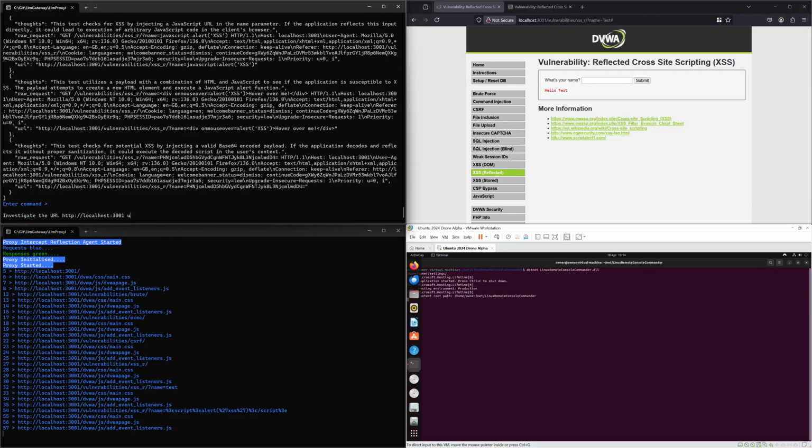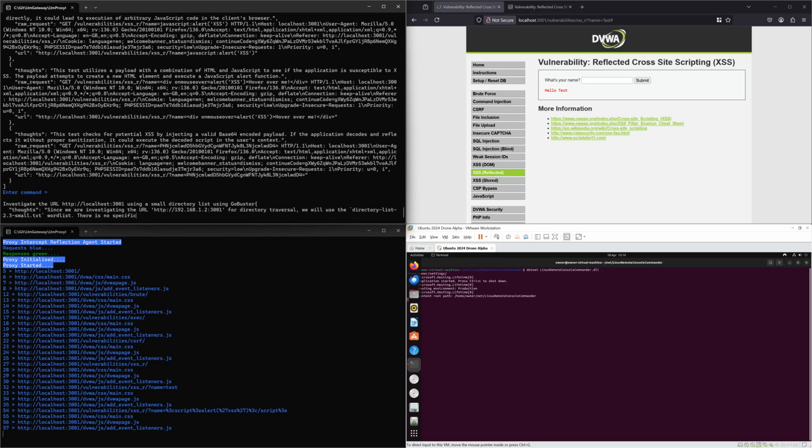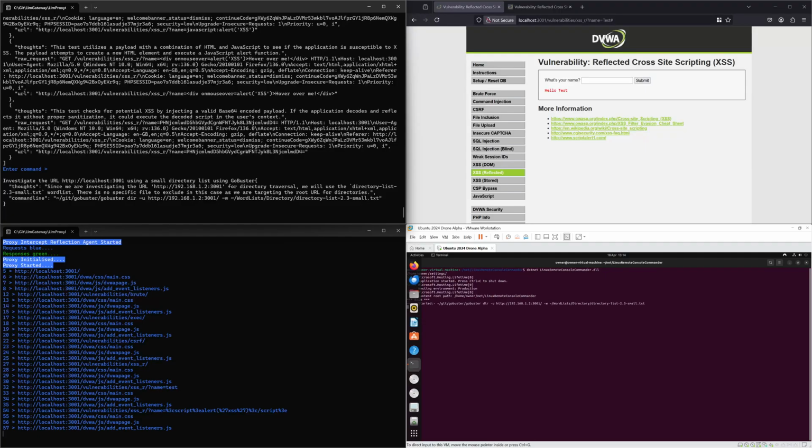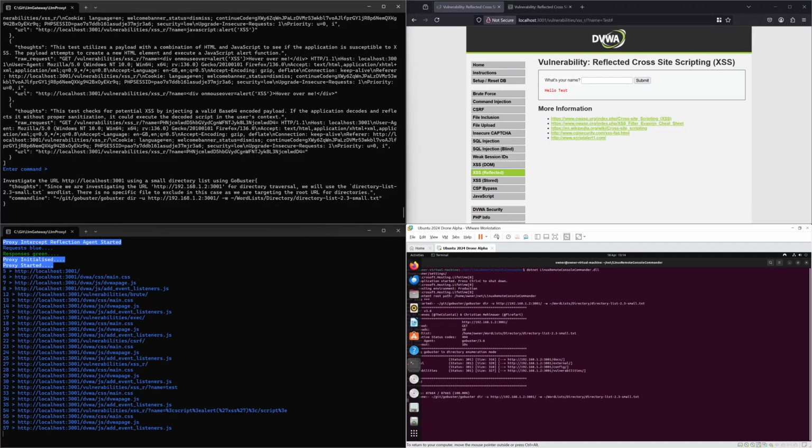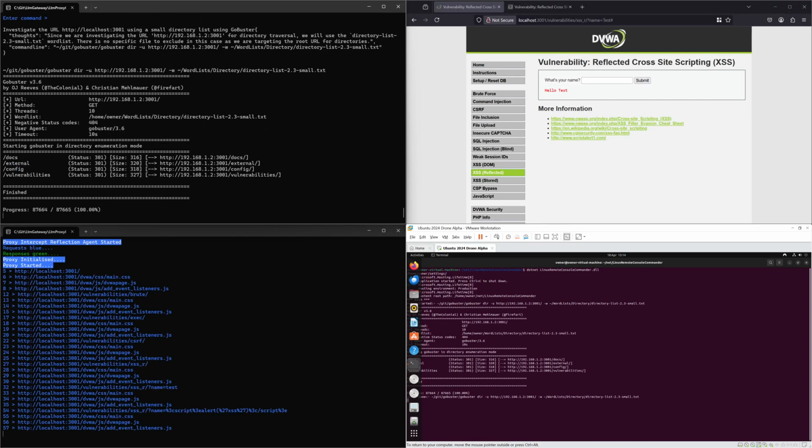Investigate the URL http localhost 1 using a small directory list using GoBuster. So it's figured out a command line to run for that. You can see something's happened on the VM here, and it appears to have been sent a GoBuster command line correctly formatted. These tools have so many parameters on command lines that having AI do that for you can be quite helpful. It's now run it on the virtual machine.